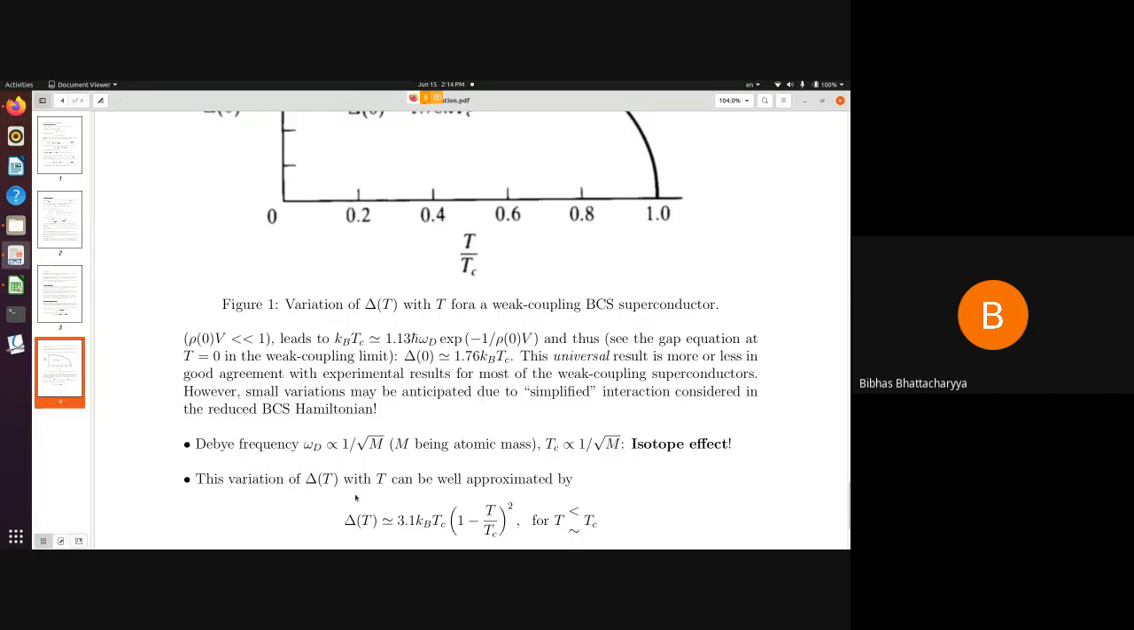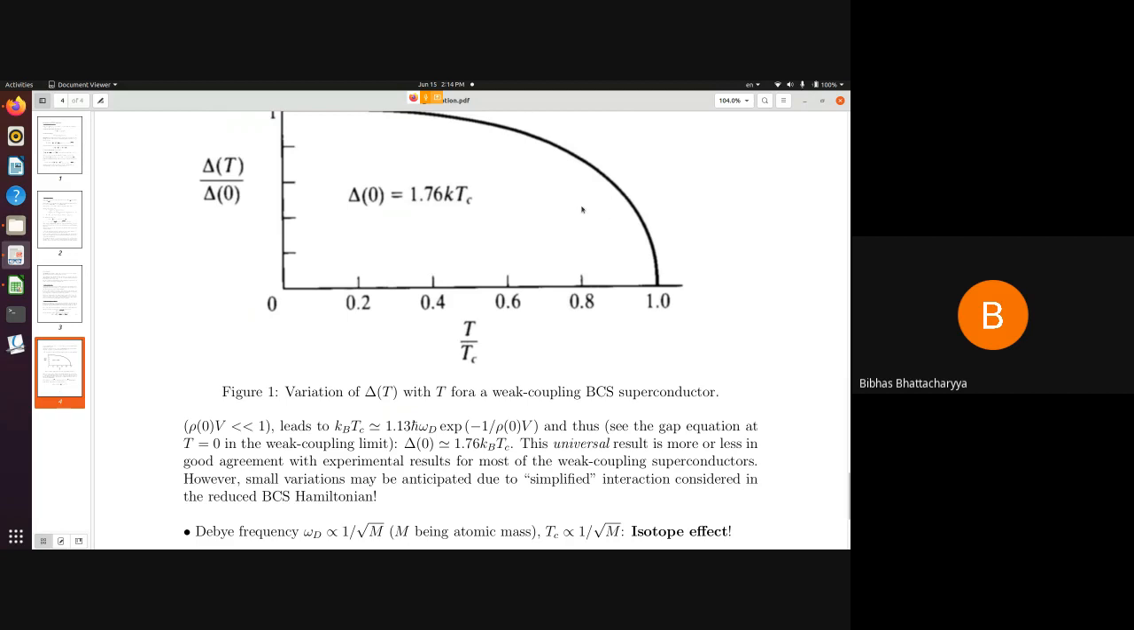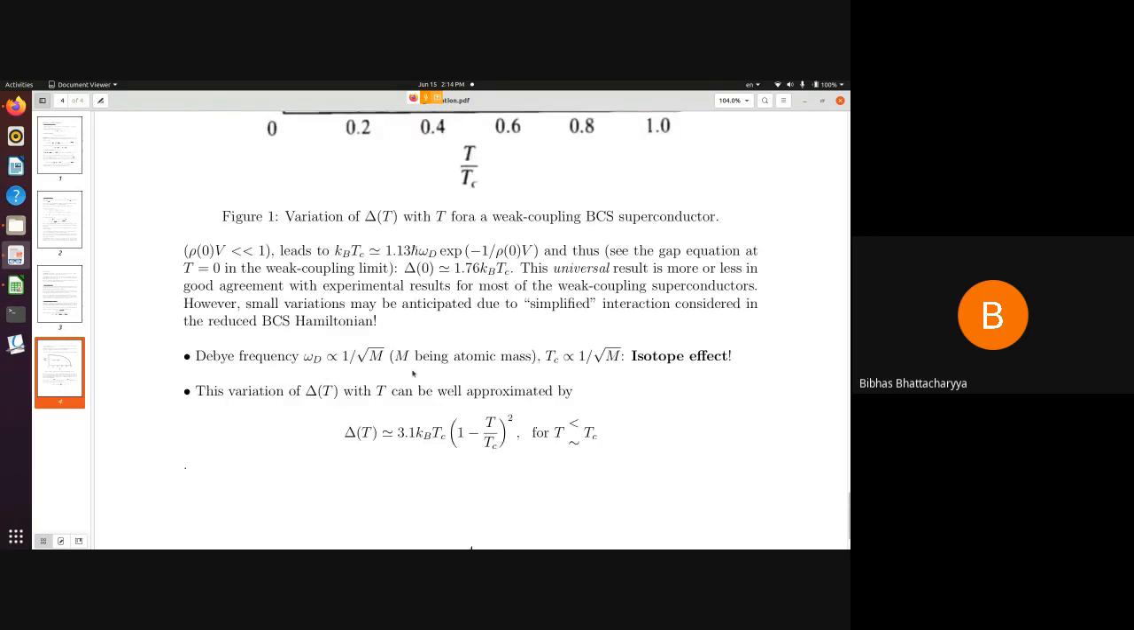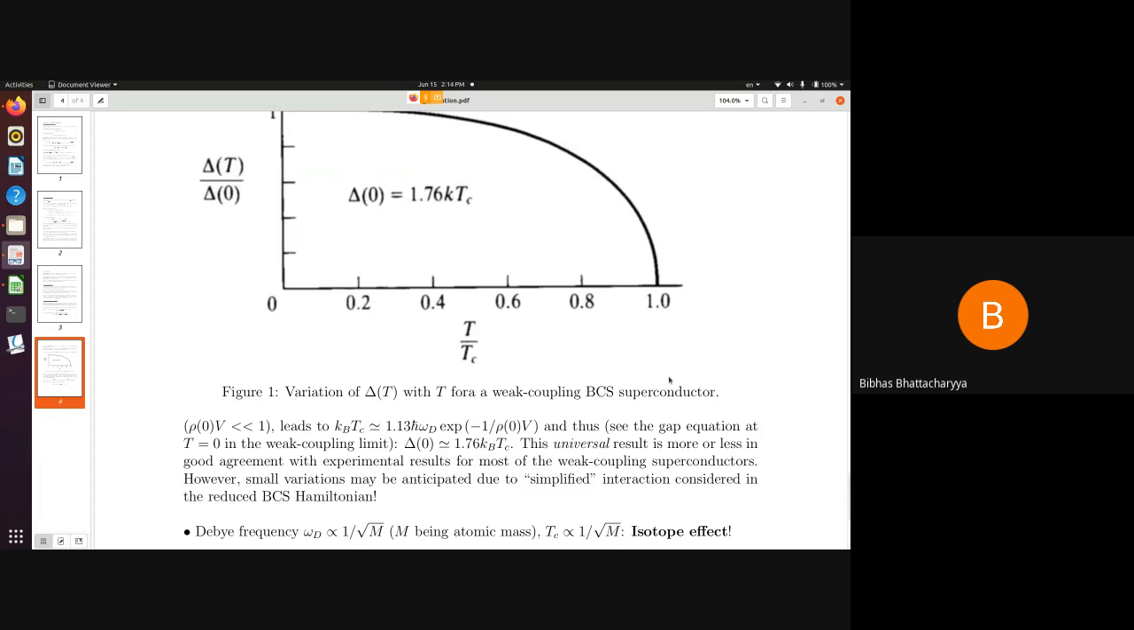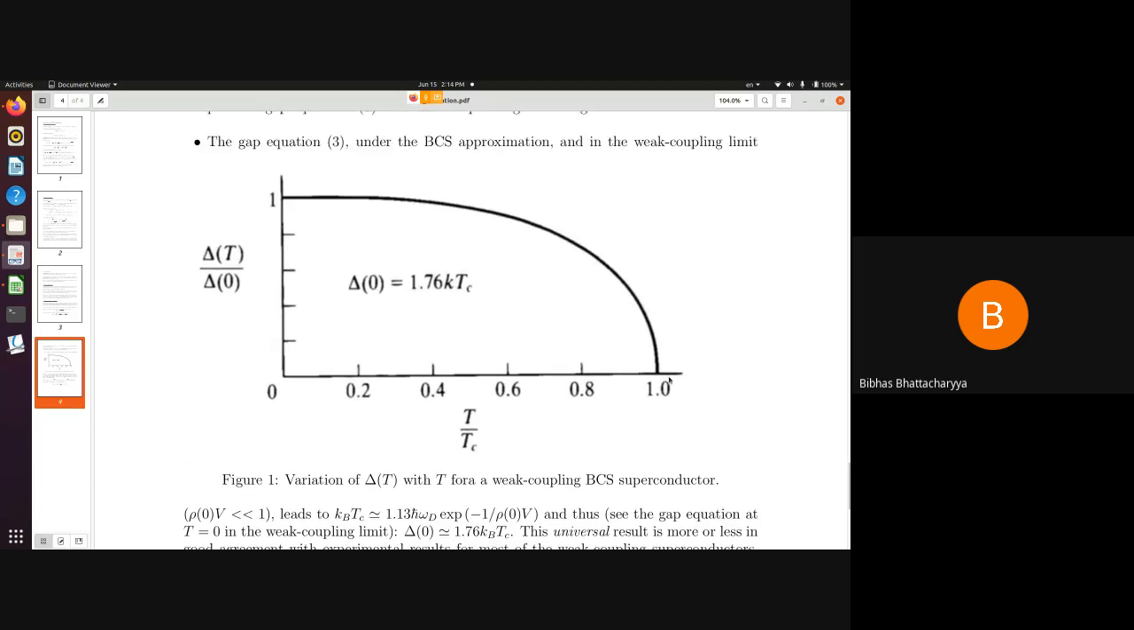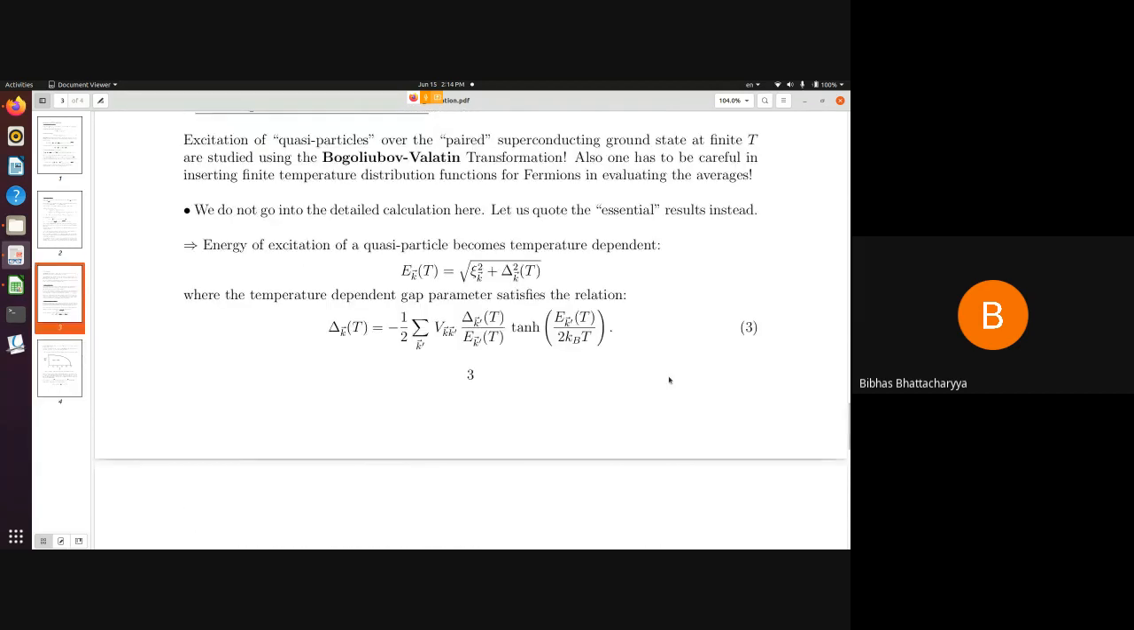So this variation of delta with T that one can find numerically can now be analytically studied near TC. If one does that, then one finds that the variation of delta T near TC will be given by this kind of a formula. So this part of the curve can be fitted with this kind of a variation. These are the major findings from the finite temperature calculation of BCS theory.